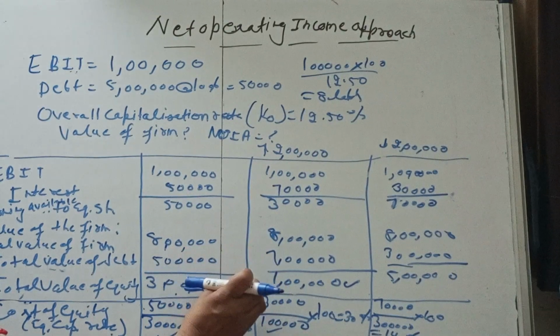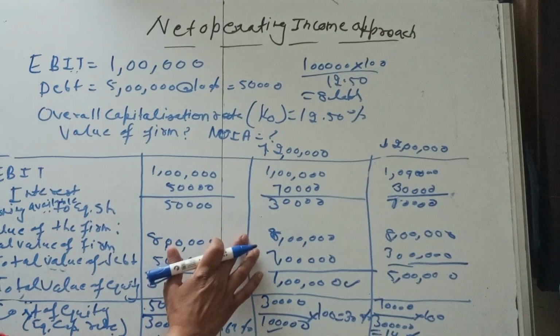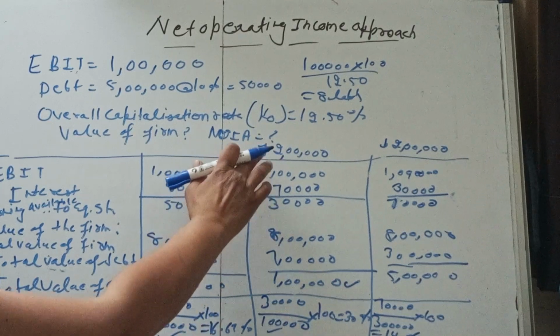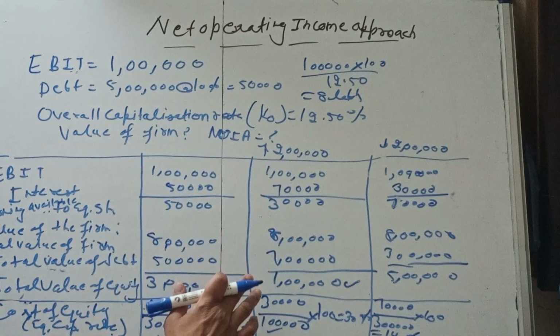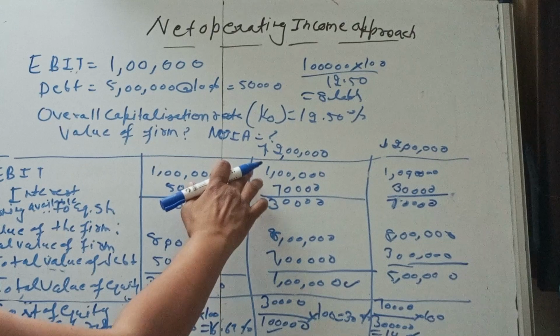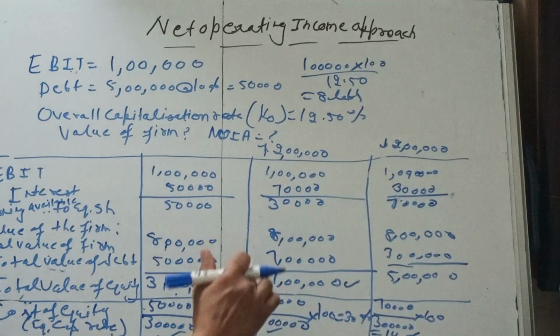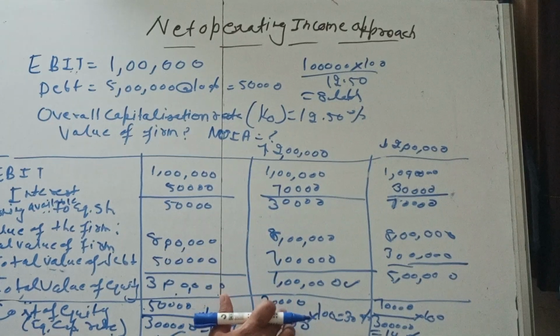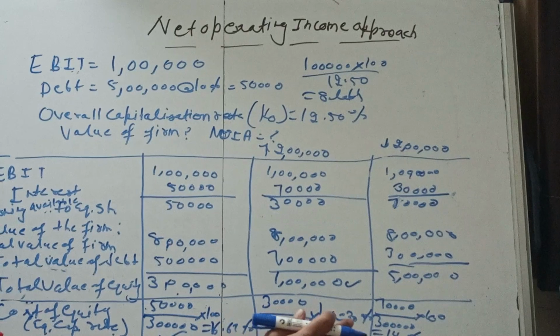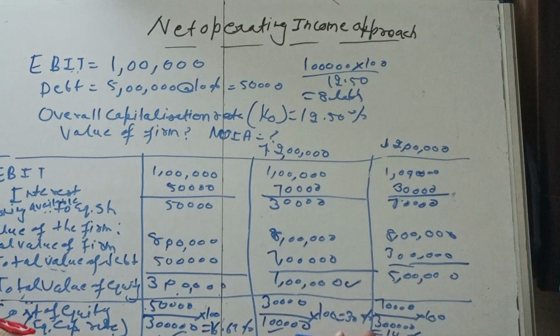But what is the conclusion of this net operating income approach? If we increase the debt proportion in the capital structure, it does not reduce the cost of capital, because it increases the expectation of the shareholder and they expect a high return from the company. Like in this case, when we have increased the debt proportion by 2 lakh in our capital structure, it has increased the expectation of the equity shareholder, and they are expecting 30% return. But if we are decreasing the debt proportion, they are expecting less return from the company.